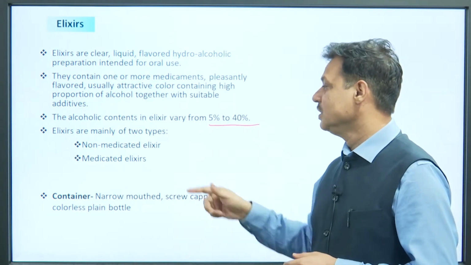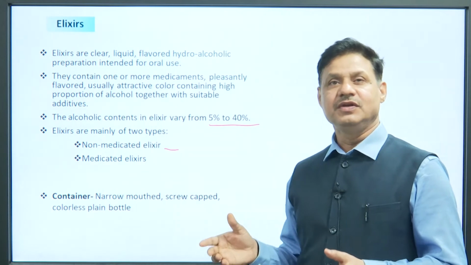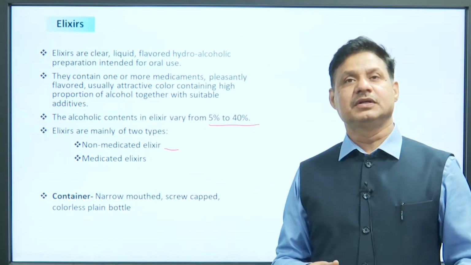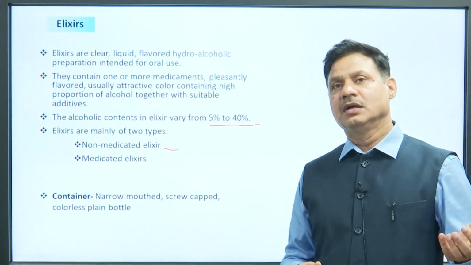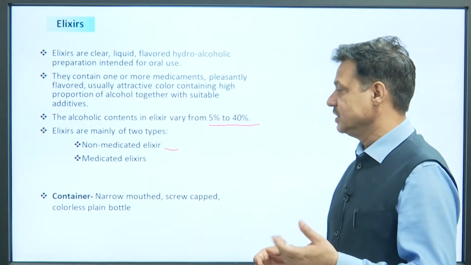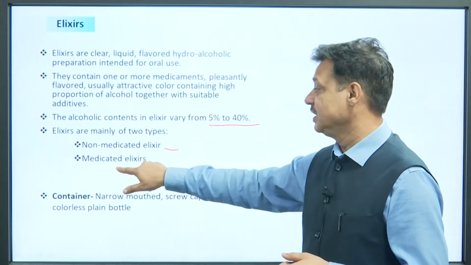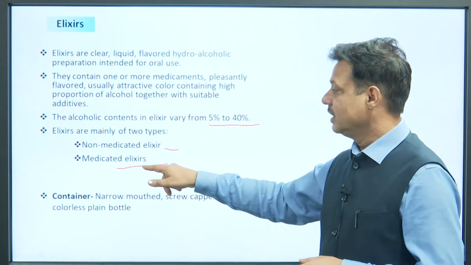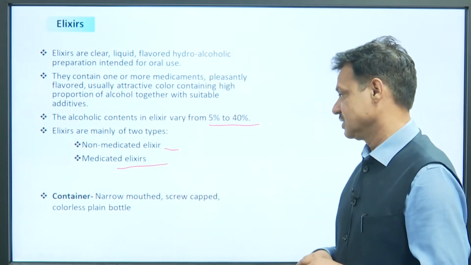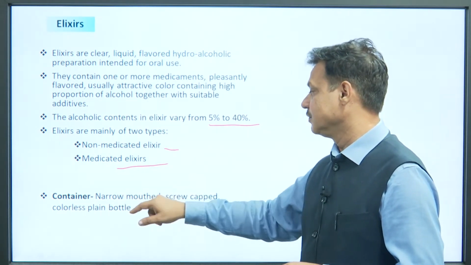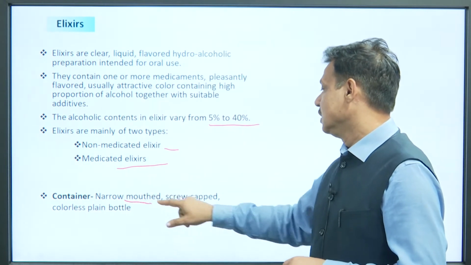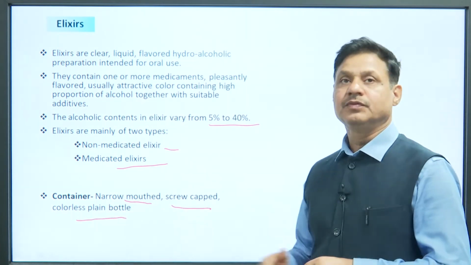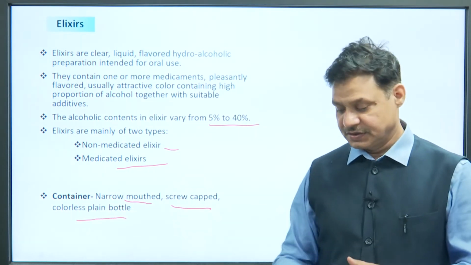Elixirs can be non-medicated, meaning they act as a vehicle or solvent, or medicated, meaning a medicament is added, and then they are known as medicated elixirs. Suitable containers are narrow-mouth, screw-capped or colorless plain bottles for the storage of elixirs.